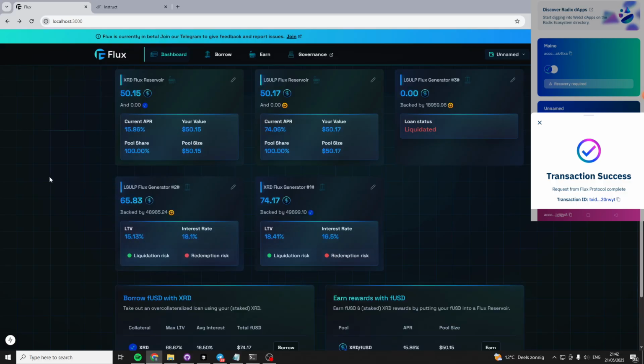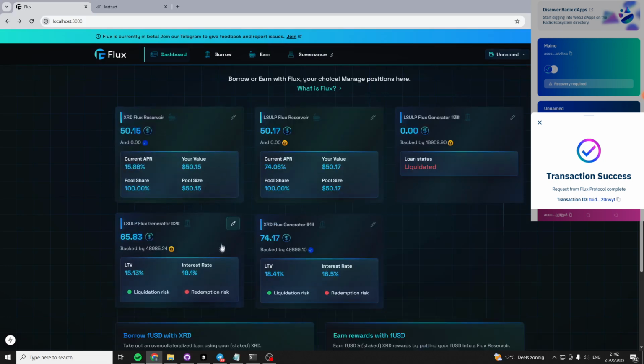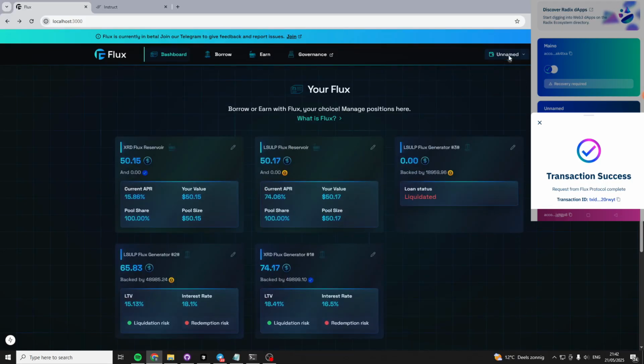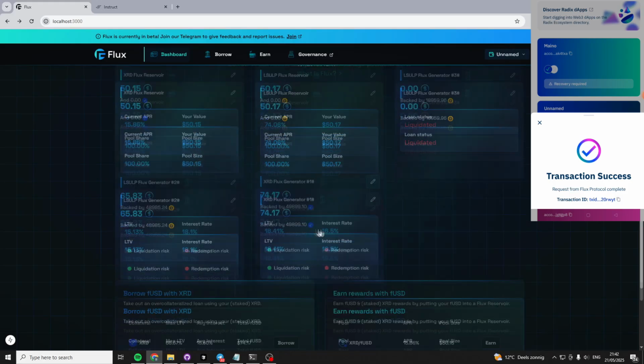What I can also show you is that this loan will be redeemed against once all other loans are out of the protocol. So if we redeem enough here, then we will start redeeming against this loan. So I will show you.